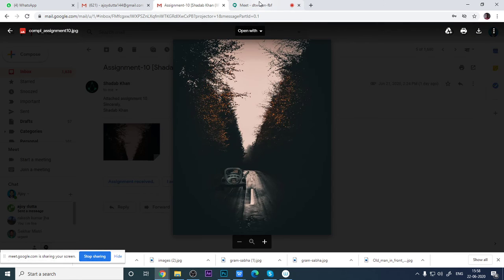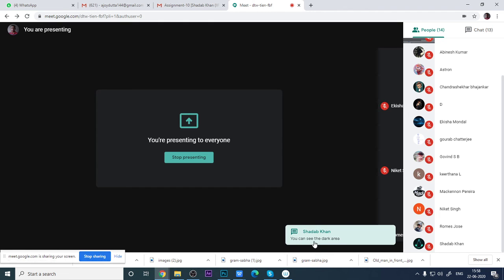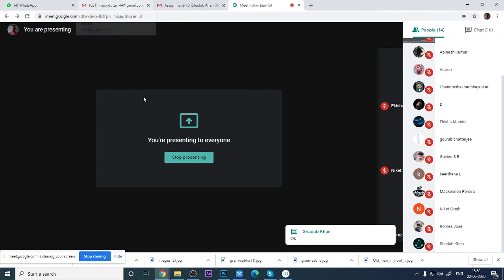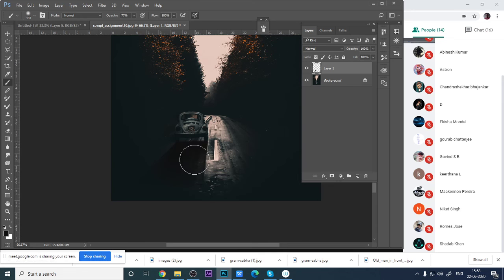One second. You can see the dark area. Yes, you have given a dark area, but the dark area should start from the tires. See, this dark area should start from the tires. And you should definitely blend it with the background.